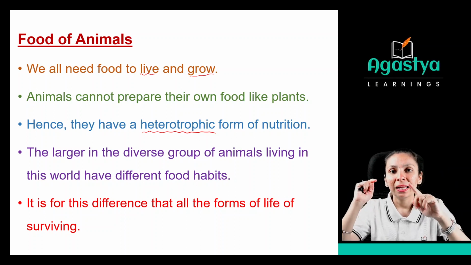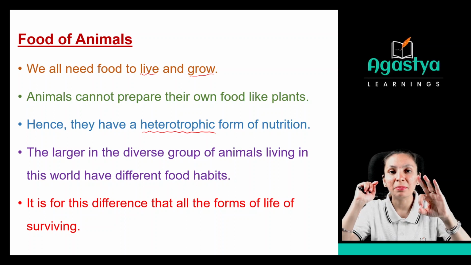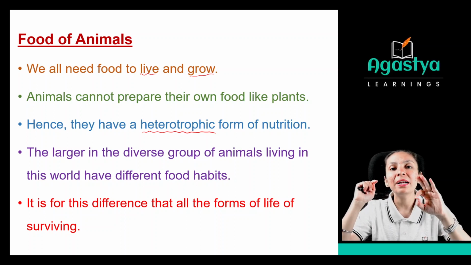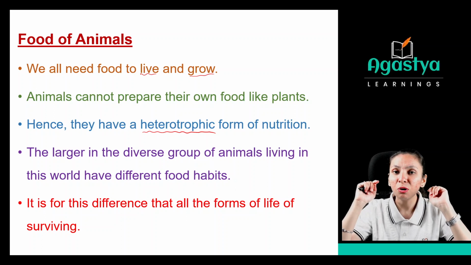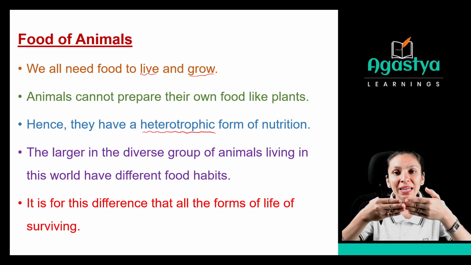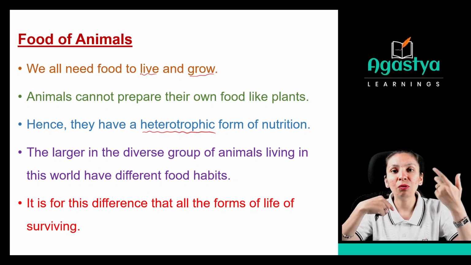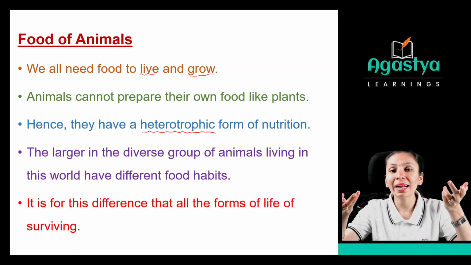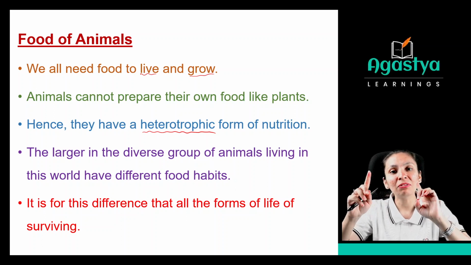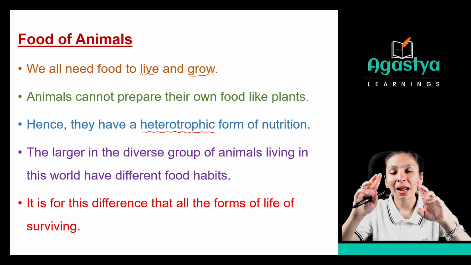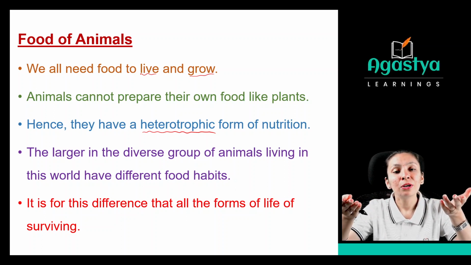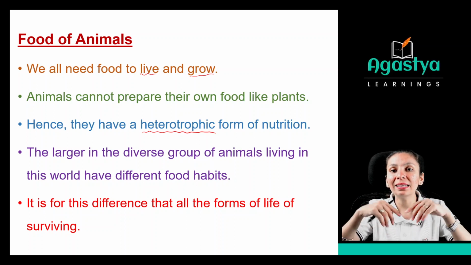Just imagine, if only one kind of food source is available and all the organisms are dependent on only that source, then what will happen? If the food source is finished, then no one will be able to get their food, right? So if a cat and a dog are fighting for one roti, and the dog takes that roti, then what will the dog do or what will the cat do? Any one of them can get that roti, but after some time no one will get that. So how can they get their food? How will they get their nutrition?